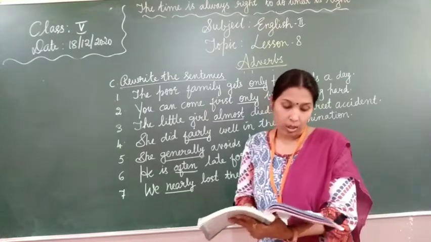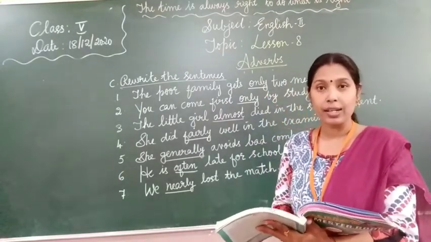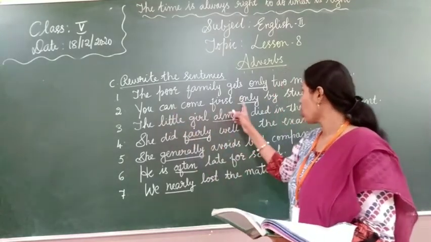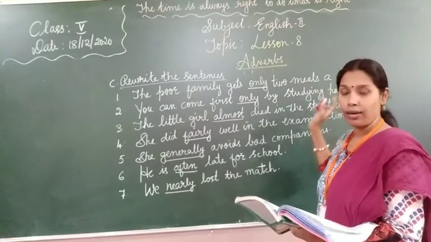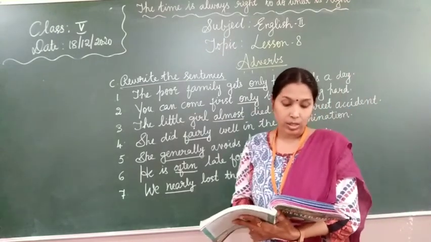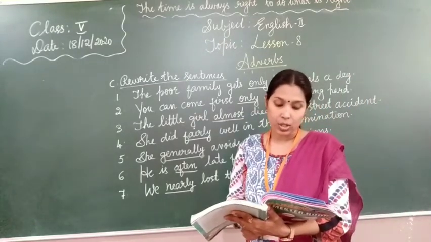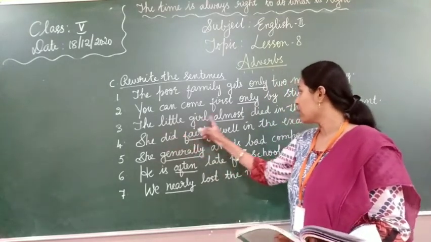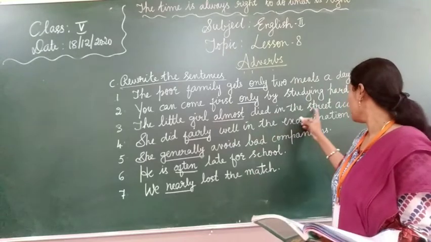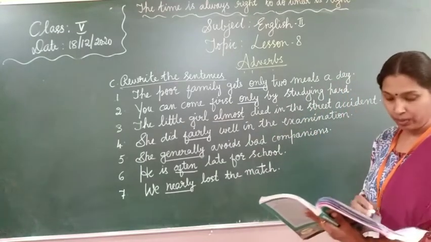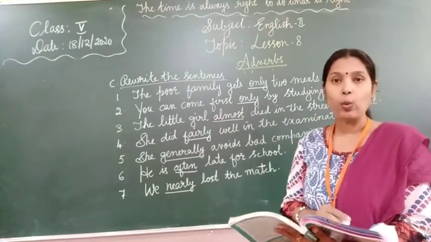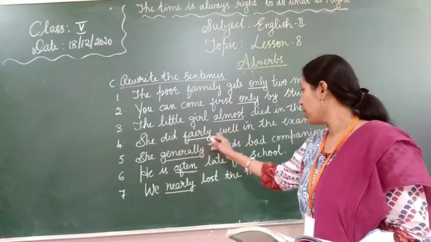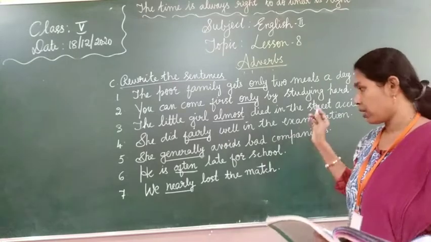Next question. You can come first by studying hard. Only is given. So, you can write, you can come first only by studying hard. Next, the little girl died in the street accident. Almost. The answer is, the little girl almost died in the street accident. Next, she did well in the examination. Fairly. She did fairly well in the examination.